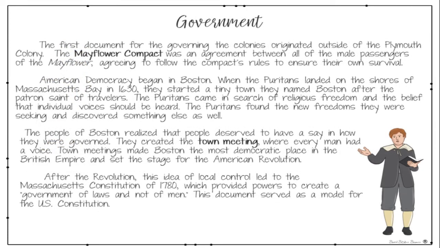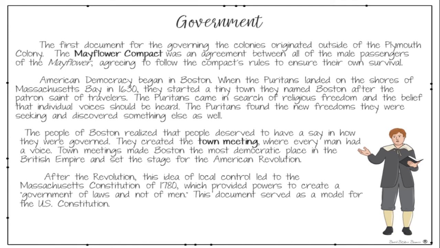Government. The first document for governing the colonies originated outside of the Plymouth colony. The Mayflower Compact was an agreement between all of the male passengers on the Mayflower, agreeing to follow the compact's rules to ensure their own survival. American democracy began in Boston. When the Puritans landed on the shores of Massachusetts Bay in 1630, they started a tiny town they named Boston after the patron saint of travelers.